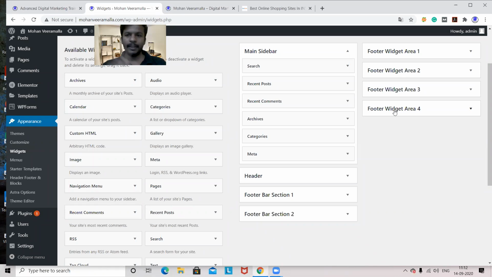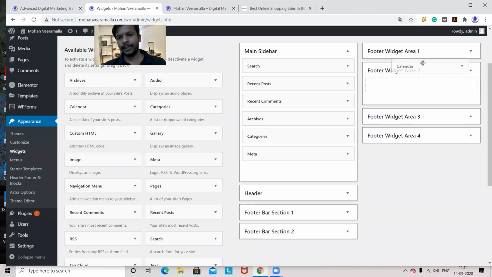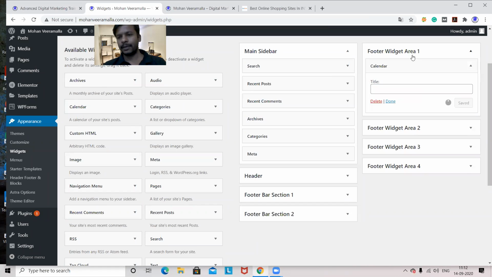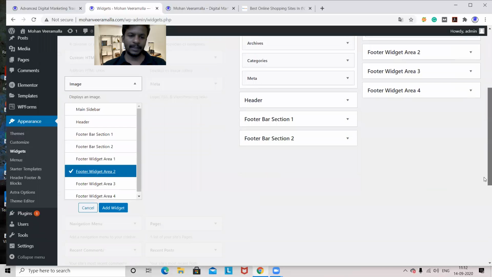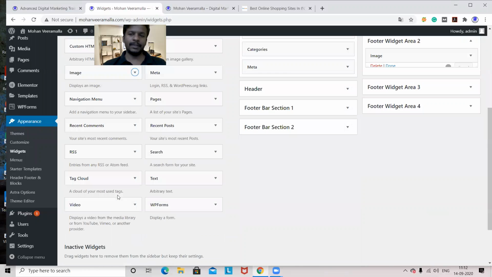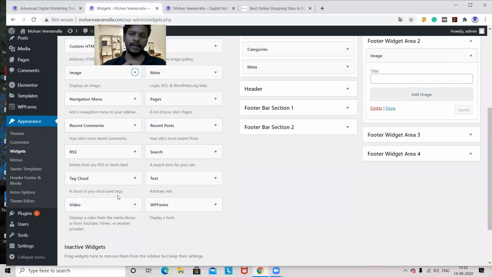The first process, we'll take one property from these 2 columns and drop it into the footer widget area. I want to drop a calendar from here to here. You can drag and drop. This is one process. And the next process, you can select from here also. I'm clicking on image. I can select footer widget area. Now I selected, I have to save it. Here only I have to save it to that widget. Then it will be available.